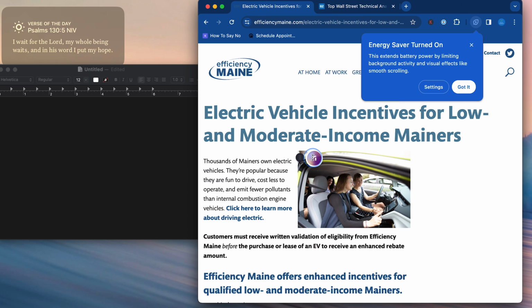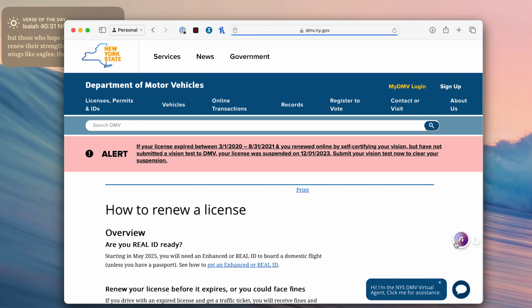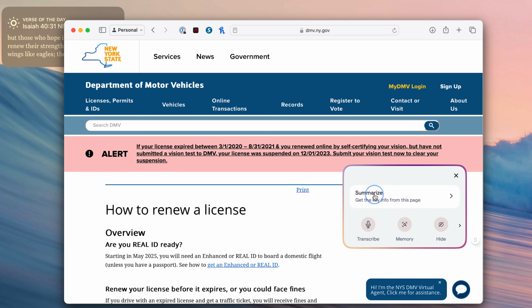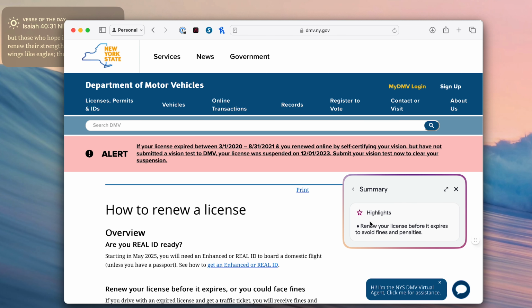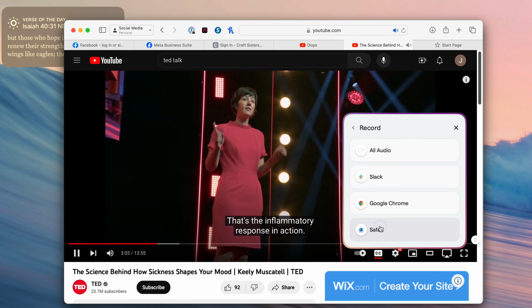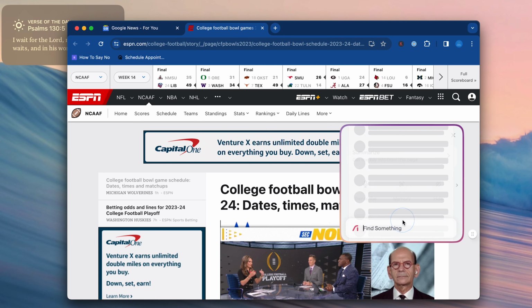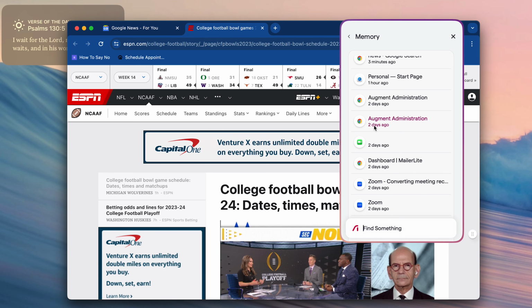All right, now let's talk about the dot. It is no longer confined to a single space, it's everywhere. You have the freedom to relocate it, to hide it altogether. You have complete control over your workspace. So, clicking into the dot unleashes a world of possibilities. Whether you want to summarize what you have on screen here, or transcribe from any application that you have open, you can access your memory quickly and get right back into it by clicking into memory.